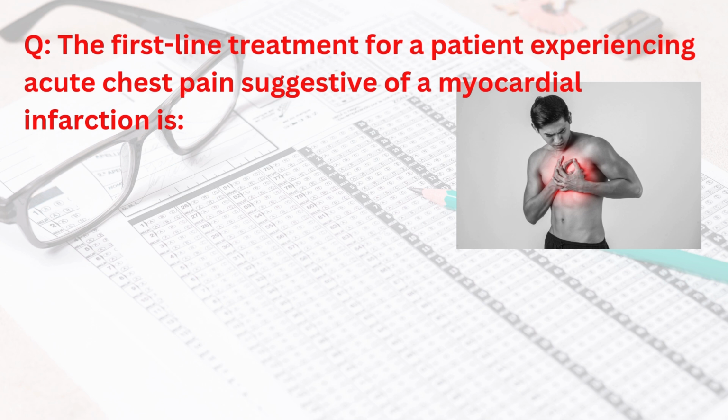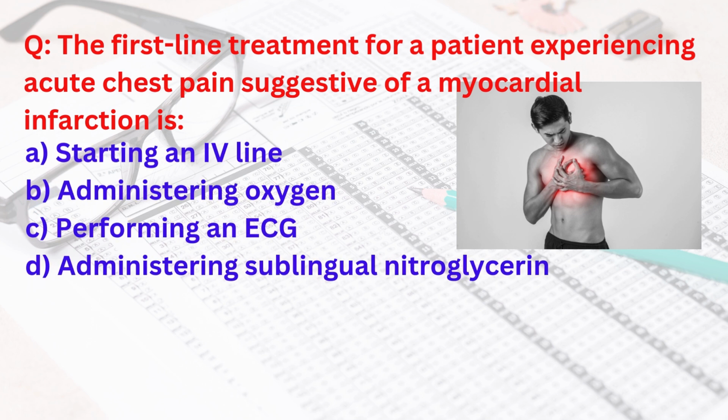The first line treatment for a patient experiencing acute chest pain suggestive of a myocardial infarction is. Options are starting an IV line, administering oxygen, performing an ECG, administering sublingual nitroglycerin. Here the correct answer is option number B, that is administering oxygen.